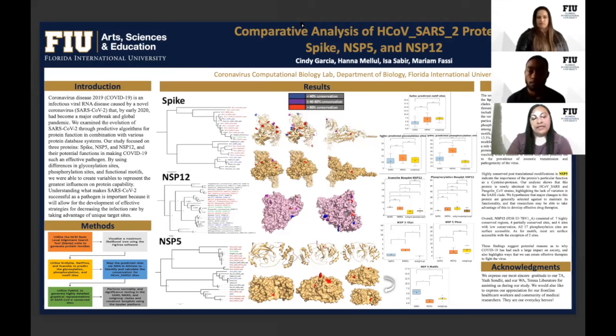These findings suggest potential reasons as to why COVID-19 has had such a large impact on society, and also highlight ways that we can create effective therapies to fight the virus.